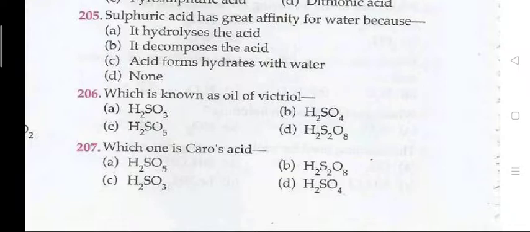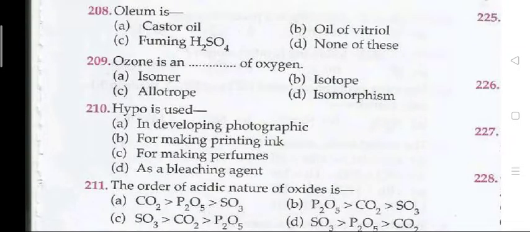Which one is the Caro's acid? The right answer is H2SO5. The next question. Oleum is C, that is fuming H2SO4.